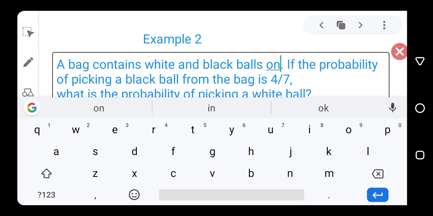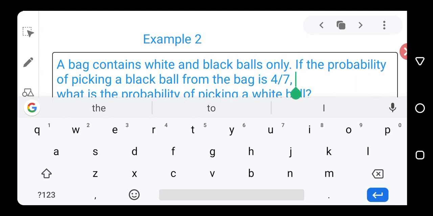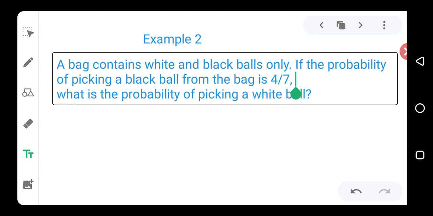So the bag contains white and black balls only. Now, if the probability of picking a black ball from the bag is 4/7, what is the probability of picking a white ball? Solution.